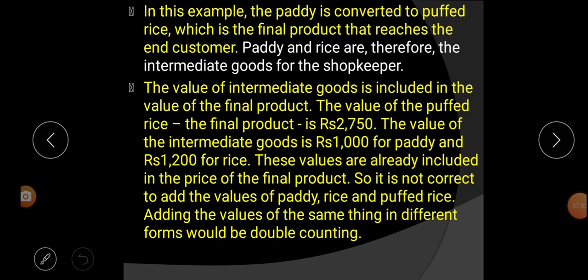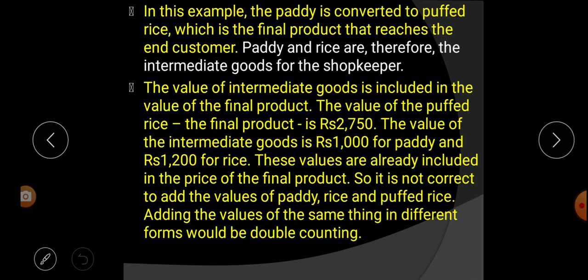The value of intermediate goods is included in the value of final product. The value of the puffed rice, the final product, is how much? 2750. That means the cost of puffed rice, because out of the 60 kilo of rice he made 55 kilo of puffed rice and he sold per kg 50 rupees. So what is the total cost? 2750. This is the value of the puffed or final product.